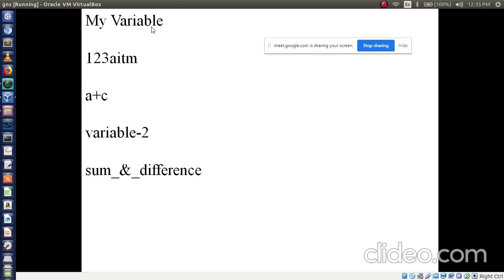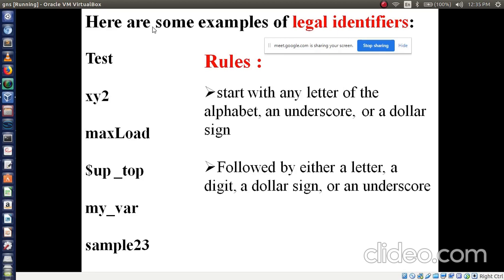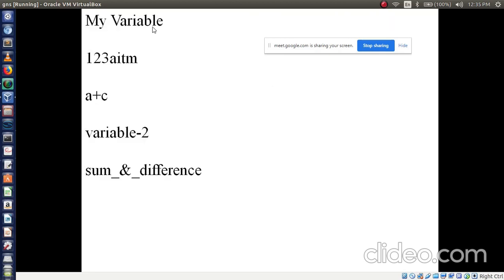You are not getting it? Wait. Now it is showing. Now, Lina, my space I have given, then variable. Is it valid or invalid? What is your opinion? Here I am using space in between my and variable. Is it valid or invalid, Kiran?